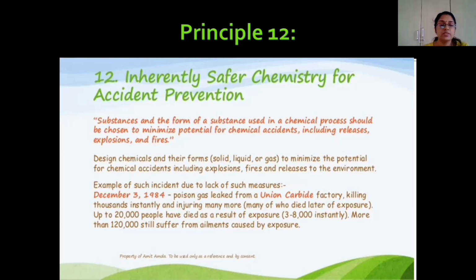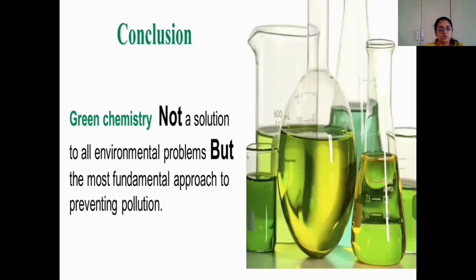That is the fundamental principle involved in principle number 12, reduce the risk of accident during the operations. So these are the 12 fundamental principles. We found that green chemistry is not a solution for all environmental problems, but whenever we are designing a chemical synthesis, we have to keep in mind these fundamental principles so that we can prevent pollution.